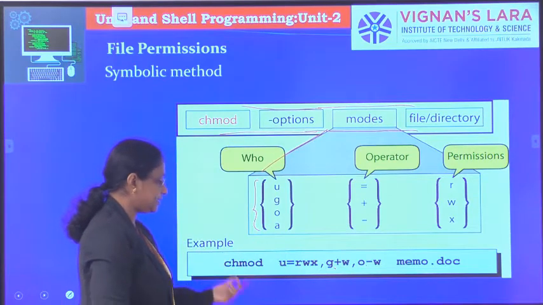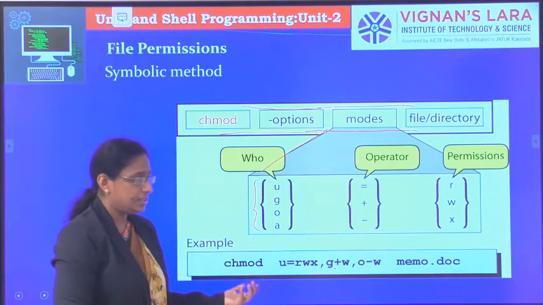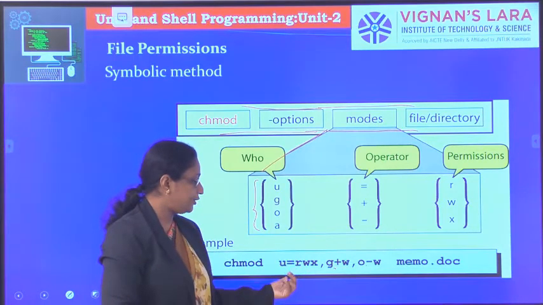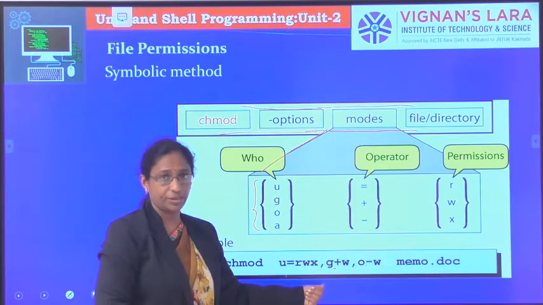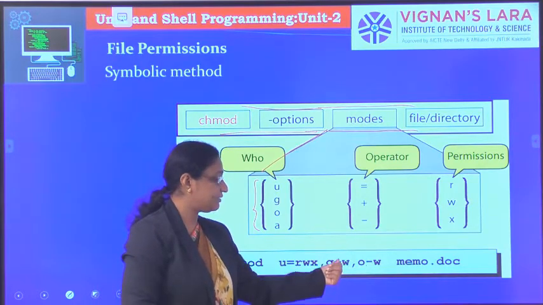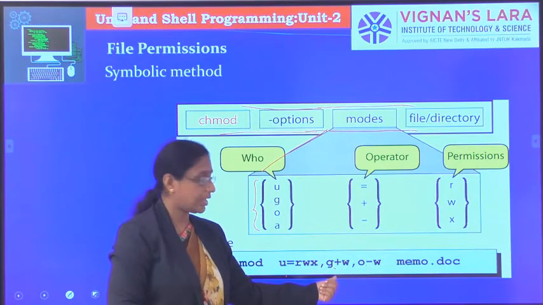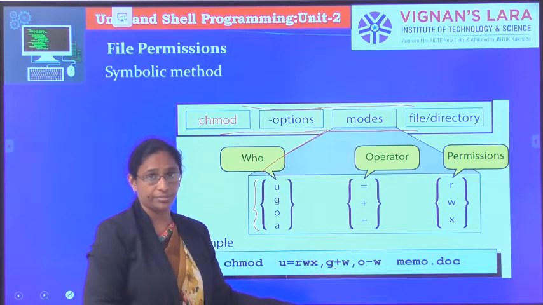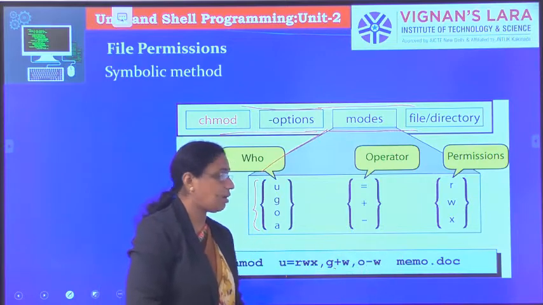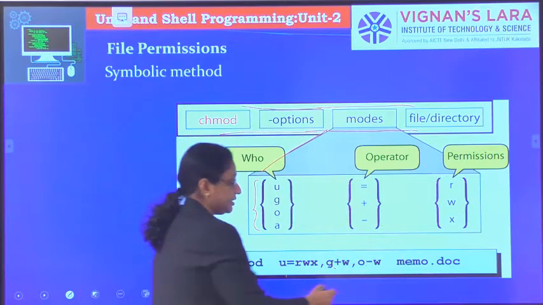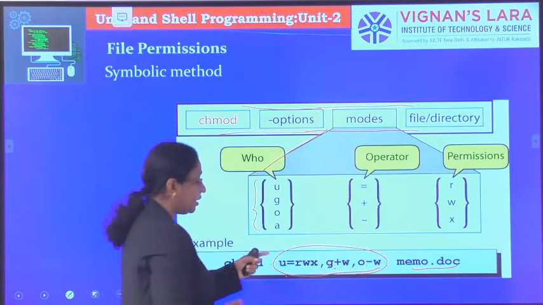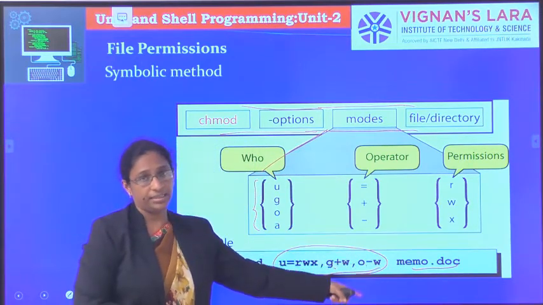Okay, so here are some examples. In the chmod command, users are given read, write, execute permission, the group is given only write permission, and the others are removed with the write permission, for the file called memo.txt. This is the file name, and these are the permissions specified for users, group, others.